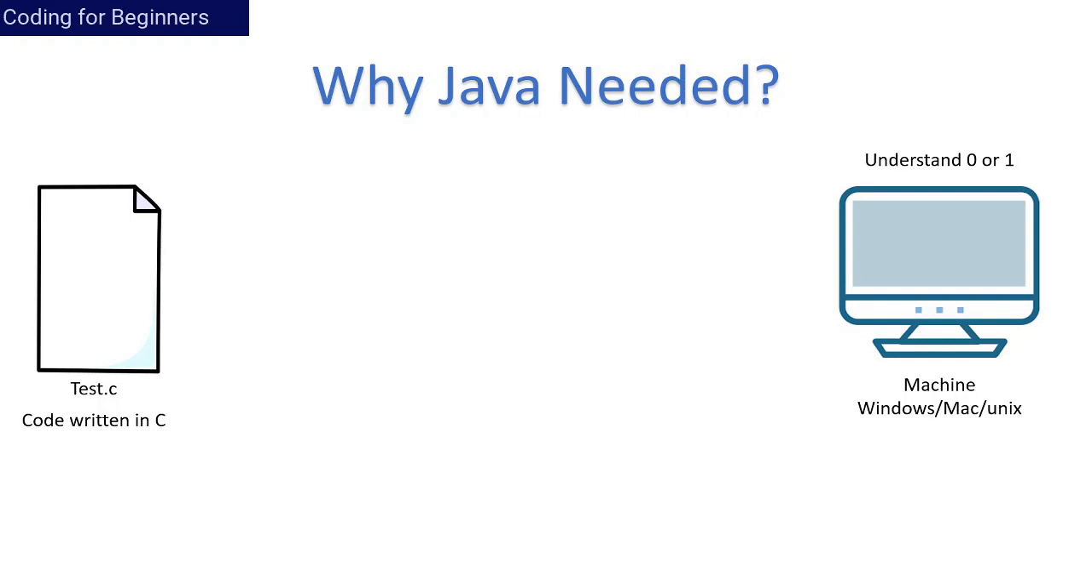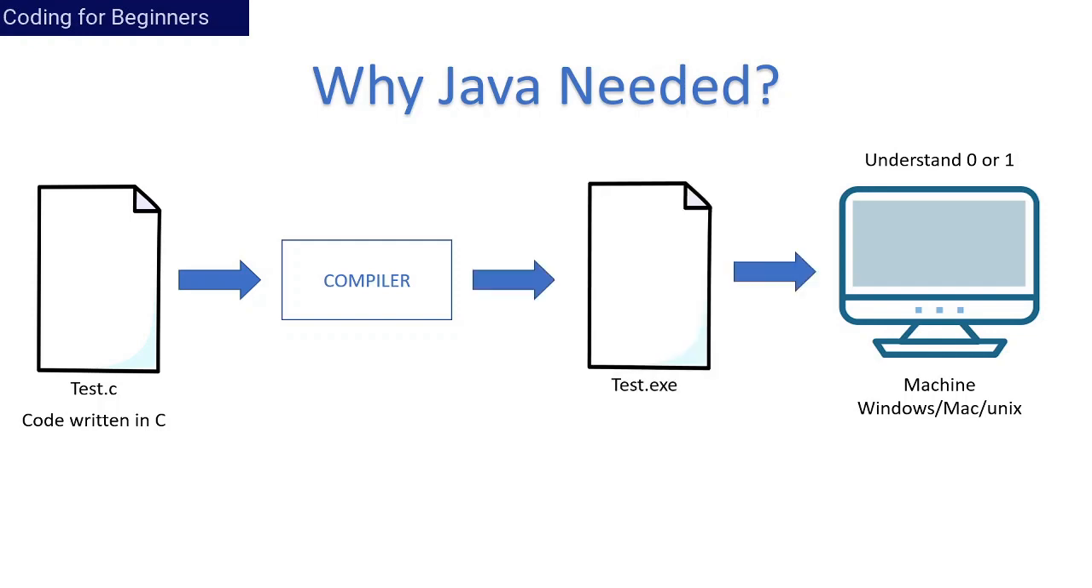So the code which has been written in C language first goes into the compiler, and this compiler will compile the code and generate a new file, that is test.executable. So basically the code which is written in human understandable language, that is test.c, was compiled by the compiler and generates a new file, that is test.executable. Now the issue is this test.executable file is specific to the system.